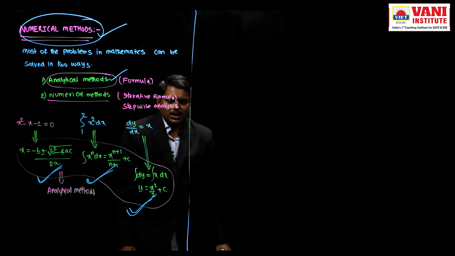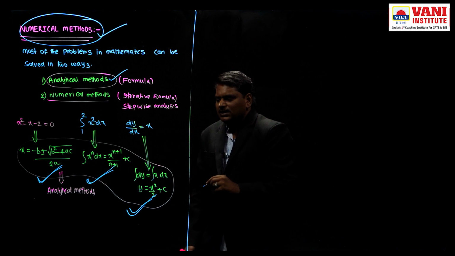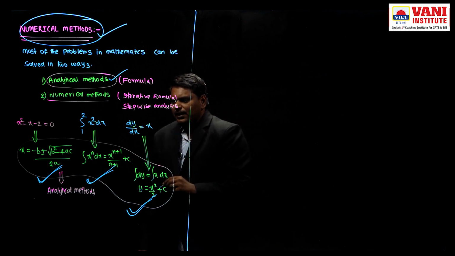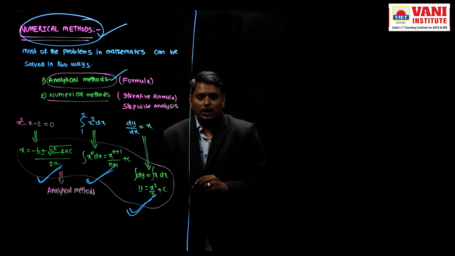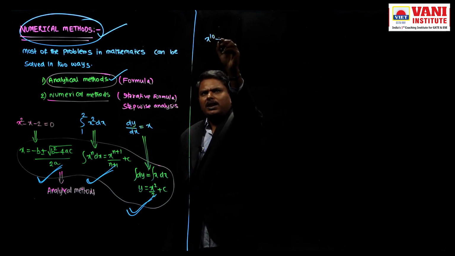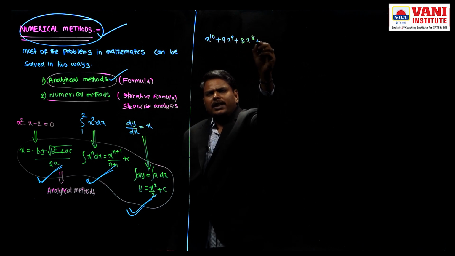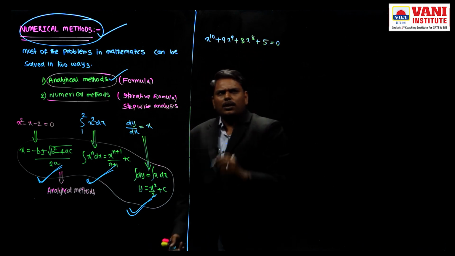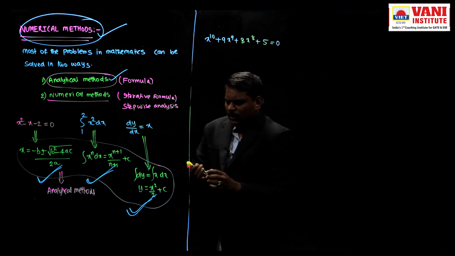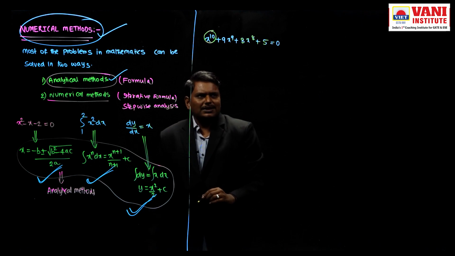Next, another thing is, if you observe, if we consider polynomials of order greater than 4, we cannot solve those polynomials by using analytical methods. For example, if I consider a polynomial like this, x power 10 plus 9 into x power 9 plus 8 into x power 8 plus 5 equal to 0. What is the order of this polynomial? If you observe, this polynomial has x power 10, which means it is 10th order.